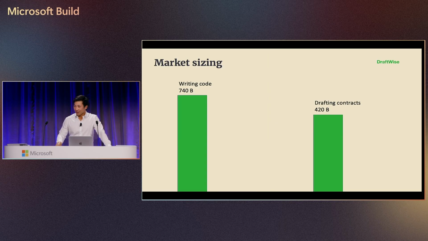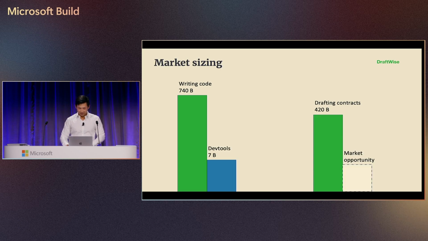That's not where the similarity ends. These are both markets where skilled people take and read a lot of text and then write a lot of text. And they're pretty similar sized markets. Writing code is supported by a $7 billion DevTools market, so the market opportunity for companies like DraftWise is also just as big.